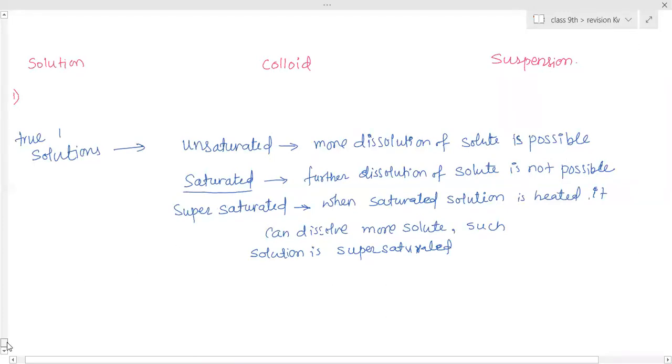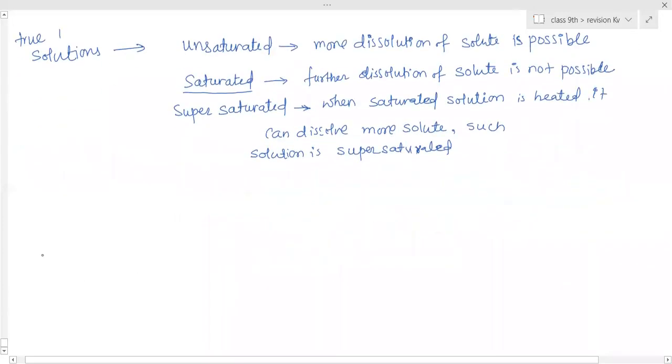Now there is one question asked. A solution is prepared by a student, a saturated solution prepared at 300 degrees Celsius, and then it is allowed to cool to room temperature. What are the visible observations? Ma'am, we can see crystals formed. Crystal formation.